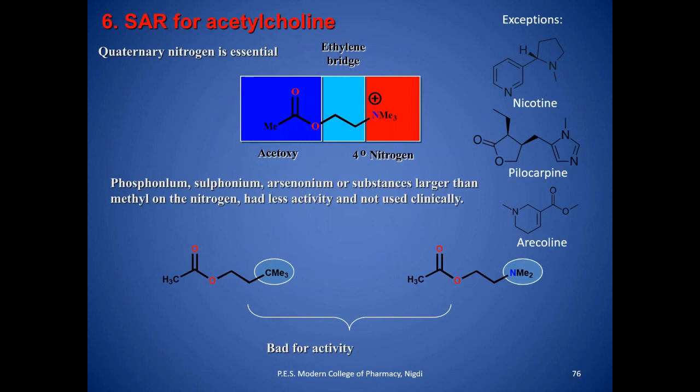If you replace it with phosphonium, sulfonium, arsenium, or other substituents larger than methyl on the nitrogen, then it has less activity than acetylcholine and is not used clinically. There are some exceptions like nicotine, pilocarpine, and arecoline, which do not have this quaternary nitrogen.